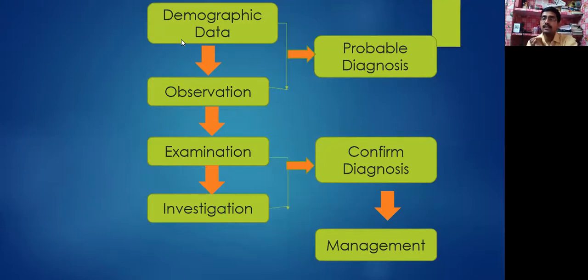Then the main thing will come: the examination. It has various things to do, and we will see what has to be done. Then, if needed, to support your examination findings, we'll go for some investigation. Combining examination and investigation, we will reach a confirmative diagnosis, and we'll know that this disease is the causative agent causing the particular illness and symptoms in the patient.